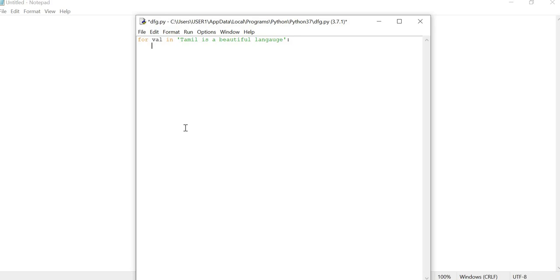Now give another if. If you give a particular condition for it, here I give the val iterator and the variable name. Here give the double equal, which means both are equal, whenever the input has a small i, it will skip the particular one. So continue is a keyword.